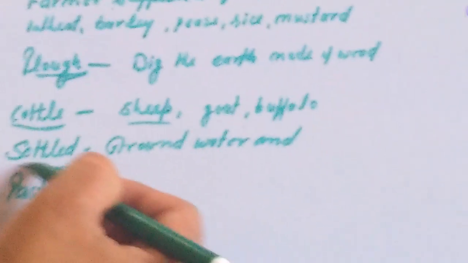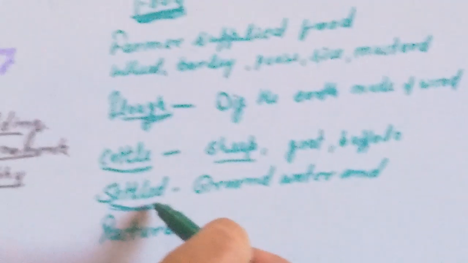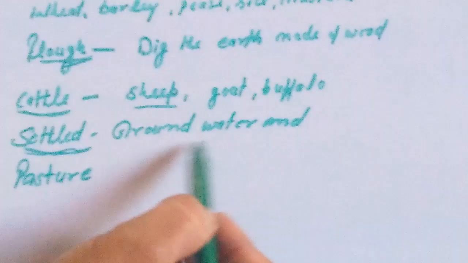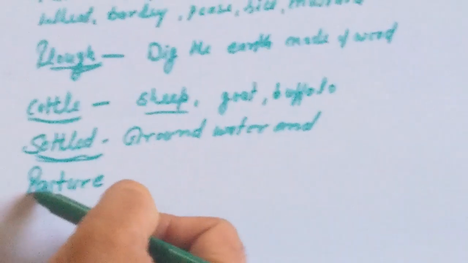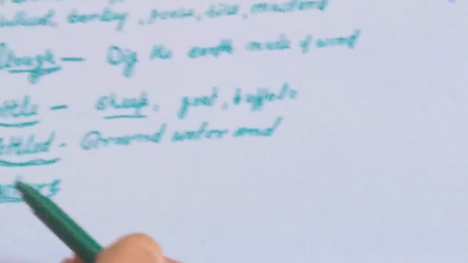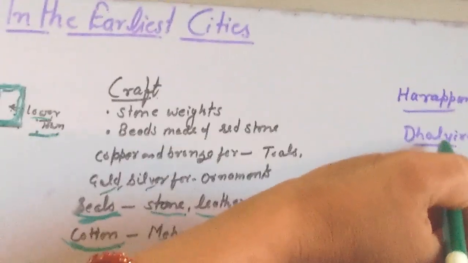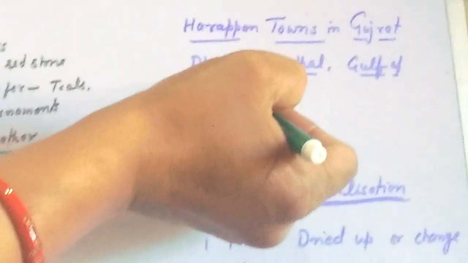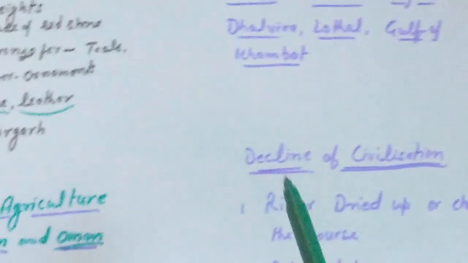They used to settle in areas where water is available and pastures for their animals are also available. The towns that are found in Gujarat are Dholavira, Lothal, and the Gulf of Khambat. All these are found in India.